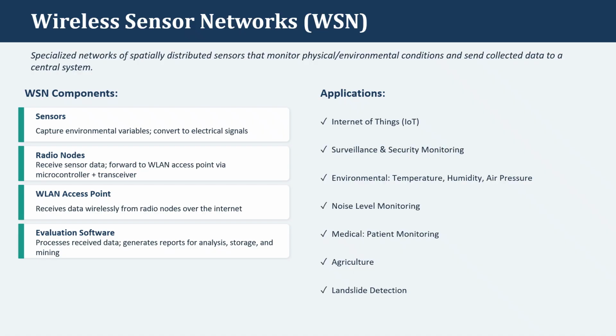Next is WSN, that is wireless sensor networks. This is a specialized network of spatially distributed sensors that monitor physical environmental conditions. The components are sensors, radio nodes, wireless LAN access point and evaluation software. What are the fields it is applied in? IoT, security monitoring, environment detection, that is temperature, humidity, air pressure, etc. Noise level monitoring. It is used in medical, that is patient monitoring. It is used in agriculture. Also, wireless sensor networks are used in landslide detection.